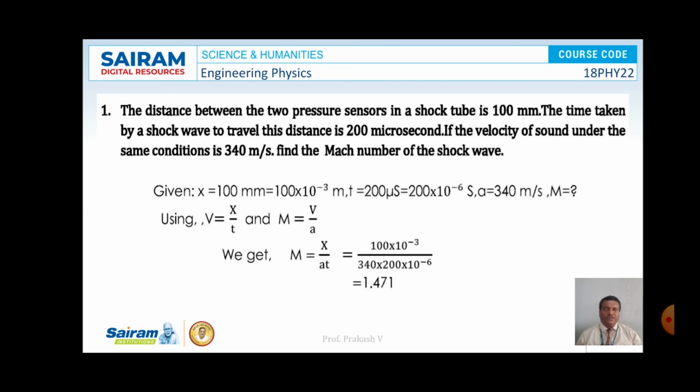First we can calculate the velocity of the shock wave as x by t, where x is the distance travelled and t is the time taken. Further, Mach number M is equal to the speed of the shock wave divided by the speed of sound in the same media. Therefore, M is equal to x by at. Substitute the values of x, a and t in the formula. On simplification, the value of M becomes 1.471. So this is the Mach number associated with the shock wave.